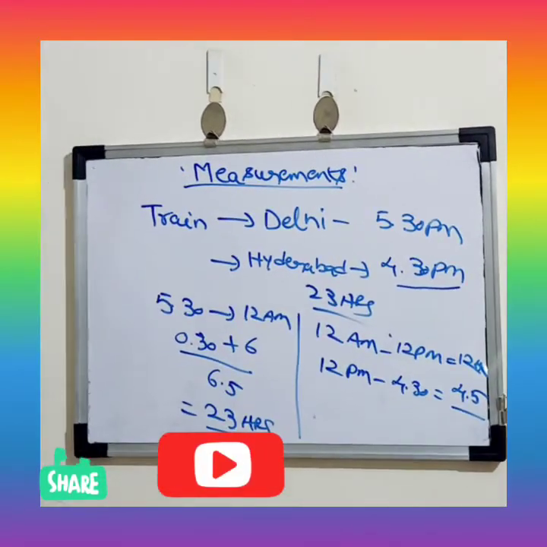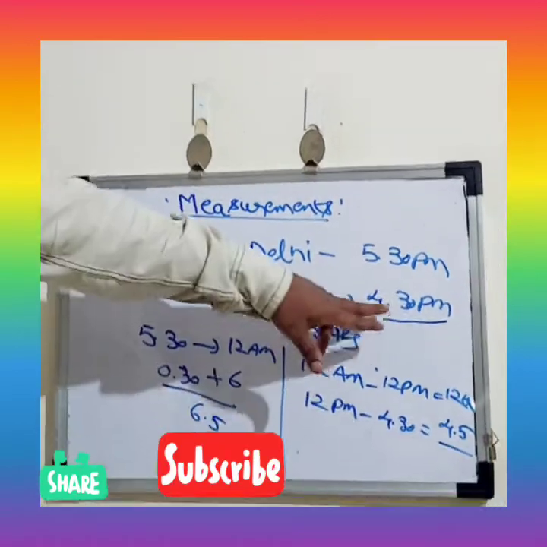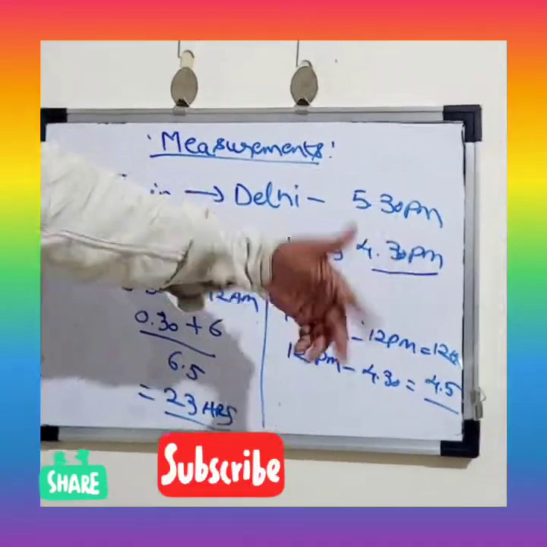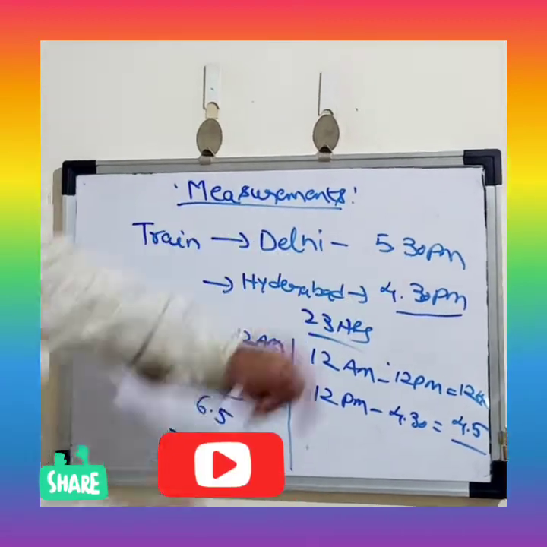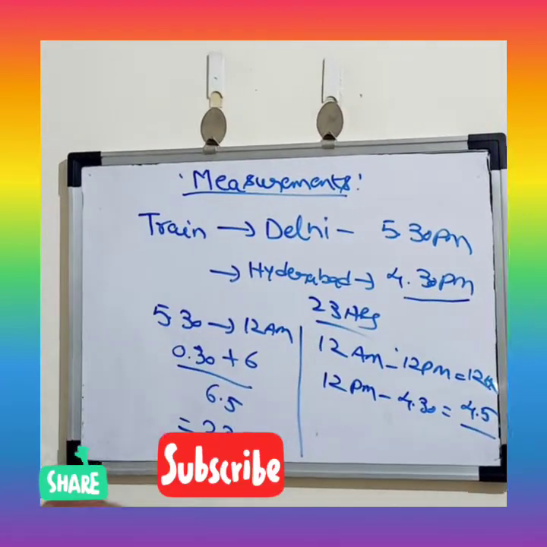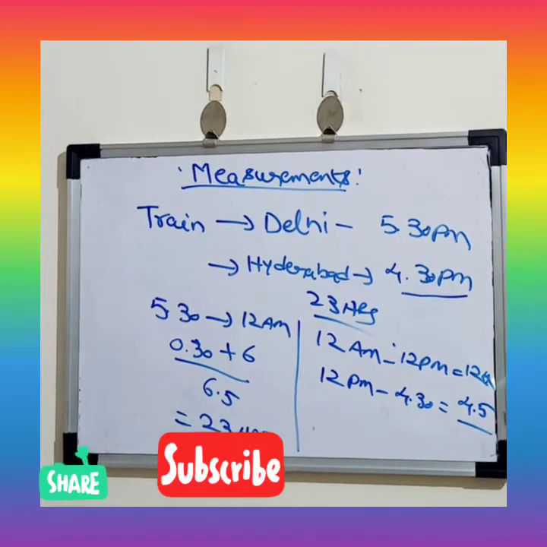How will you calculate the time? But if you apply the logic, it is simple: it has reached just 1 hour before the completion of the time at which it started. So directly 23 hours. But if you calculate manually, this is the way you need to find the answer.